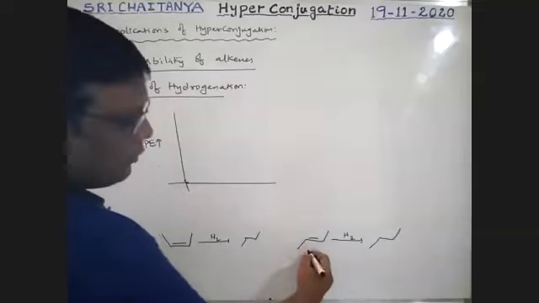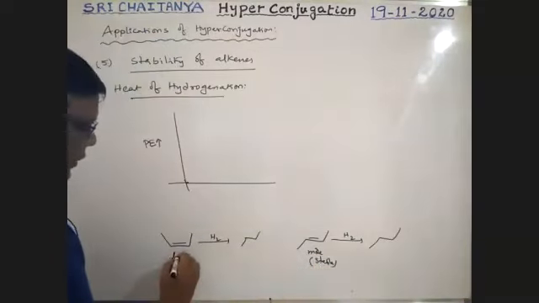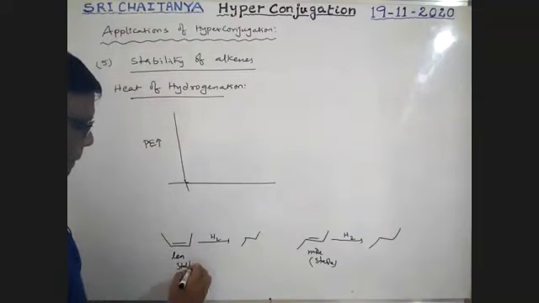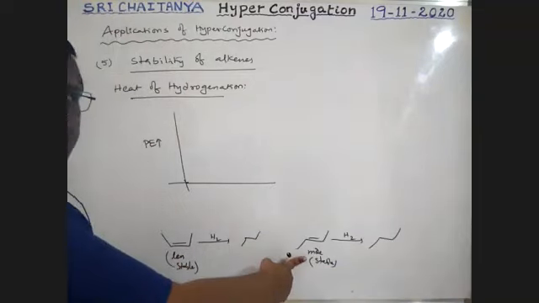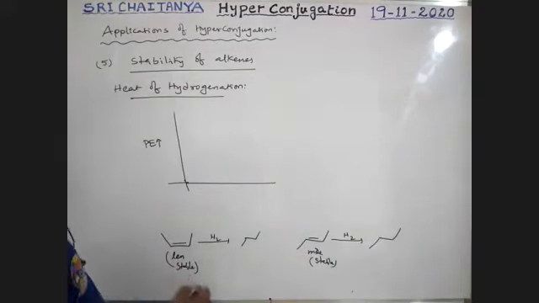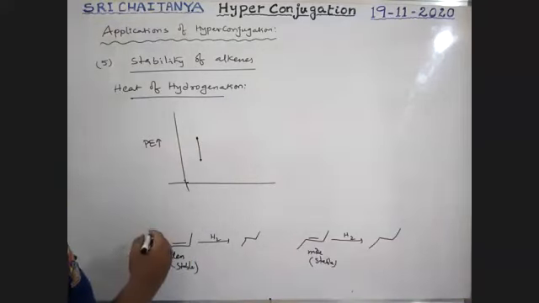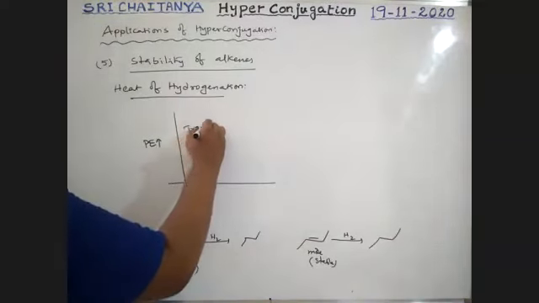It is more stable. The other is less stable. More stable compound has less heat of hydrogenation. Less stable compound has more heat of hydrogenation. So this is the heat of hydrogenation value. It is trans-2-butene.